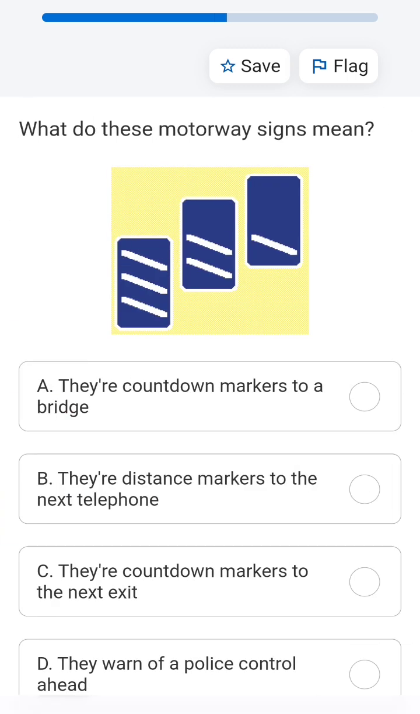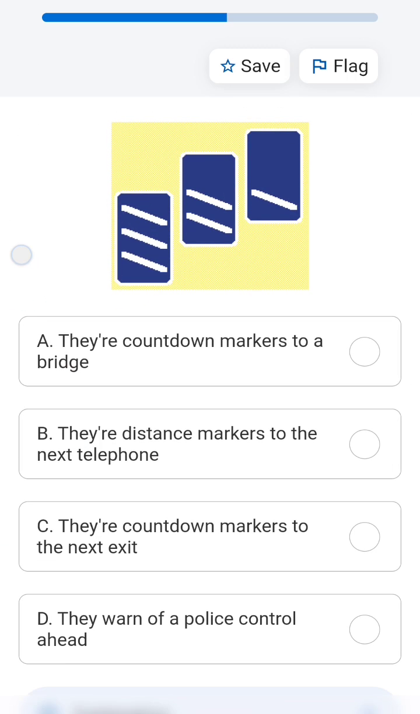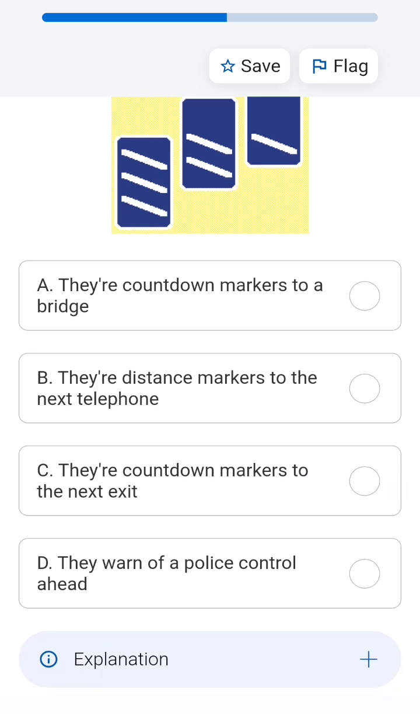This is very important. What do these motorway signs mean? These are actually the countdown markers to the next exit. And sometimes a question is asked related to this. They ask, what does this indicate? This indicates your speed. This helps you to observe what your speed is. So it tells you the countdown to the next exit, and whether you are obeying the speed limit or not. So these are the countdowns, because there might be some exit or some change related to speed.